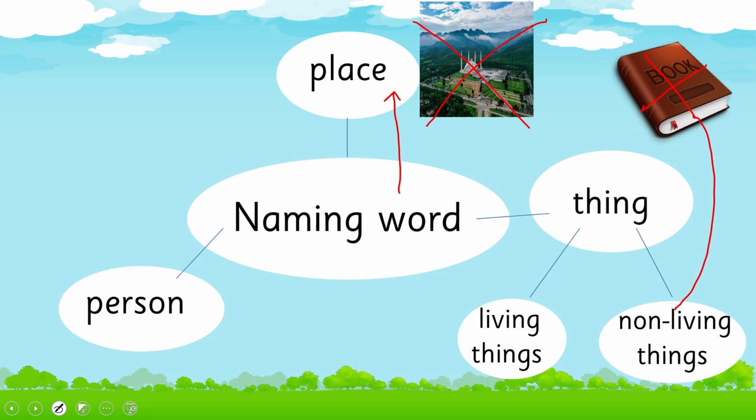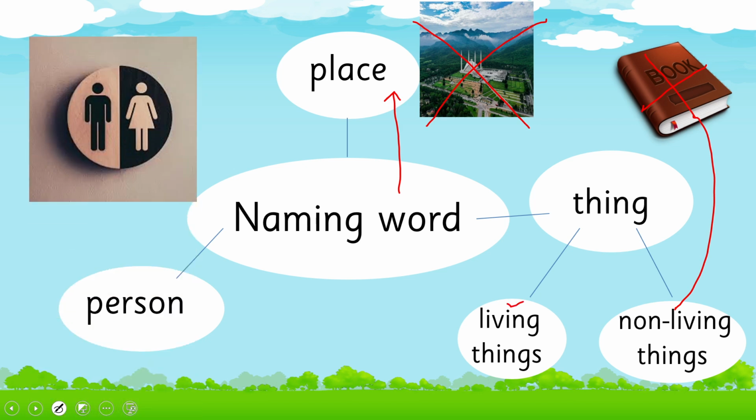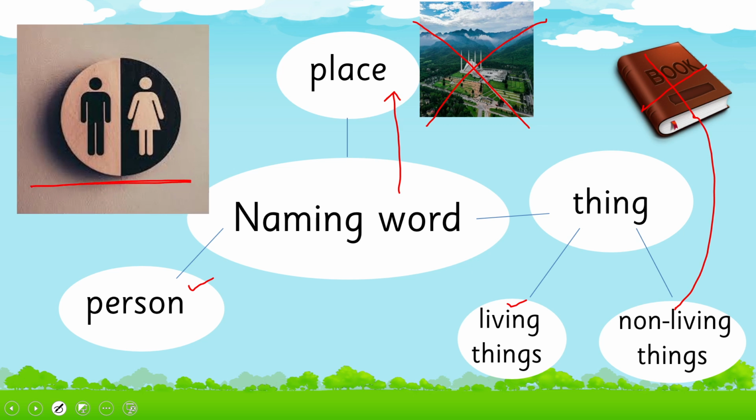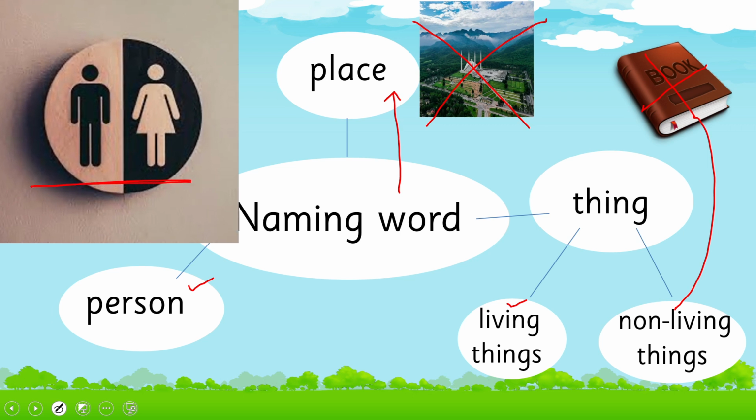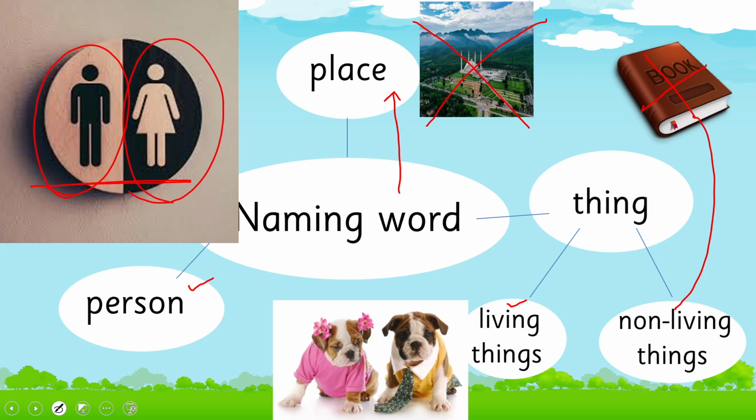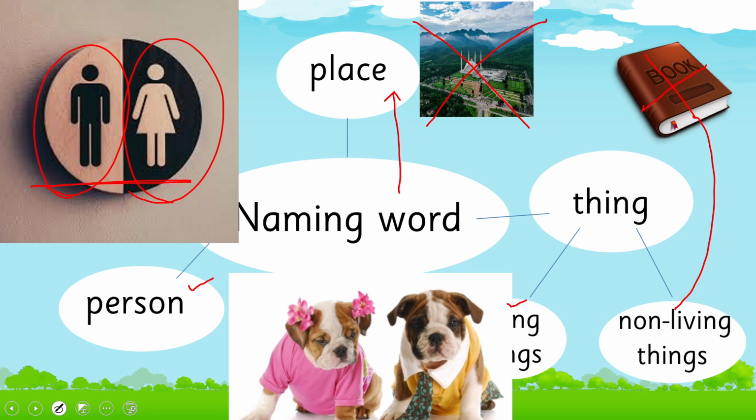Now the rest are person and living things. So persons have gender. And what does gender mean? A male and a female. Likewise, for living things, there are genders, a male and female. So we call it masculine and feminine.